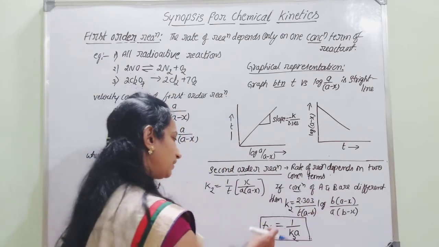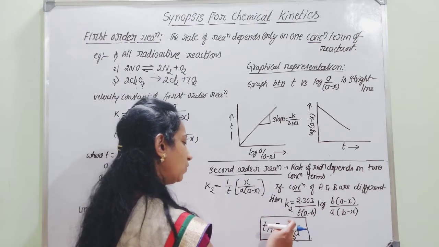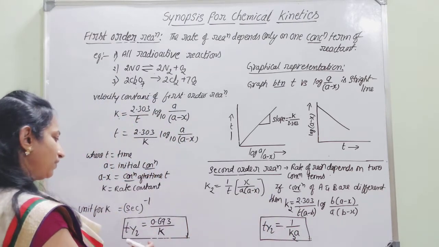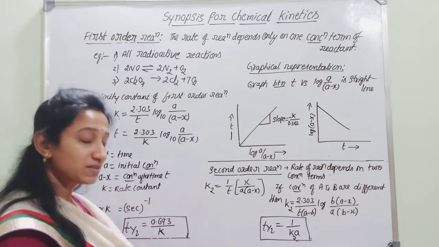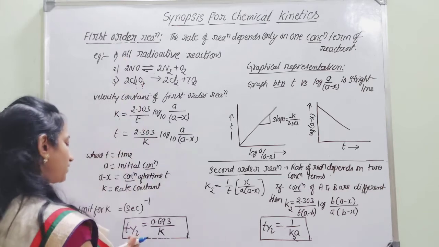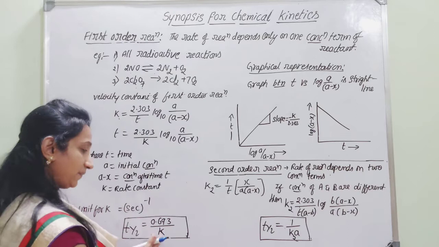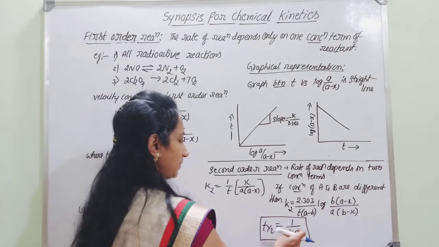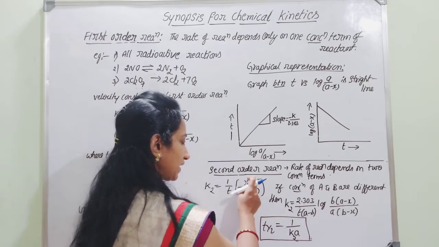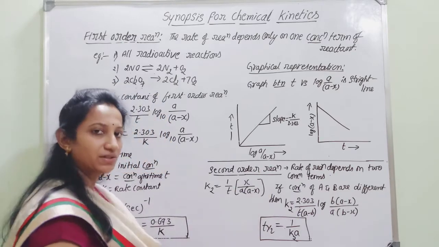And you have to consider the half-life period for the second order as well. Then t half is equal to 1 by k2 into a. Here you can easily guess, for zero order reaction the half-life period was directly proportional to initial concentration. But for first order reaction, the half-life period is independent of initial concentration because there is no term a. But here, in a second order reaction, the half-life period is inversely proportional to initial concentration.